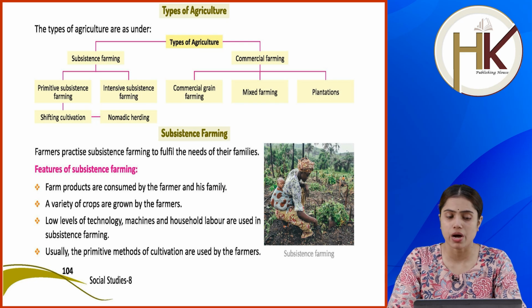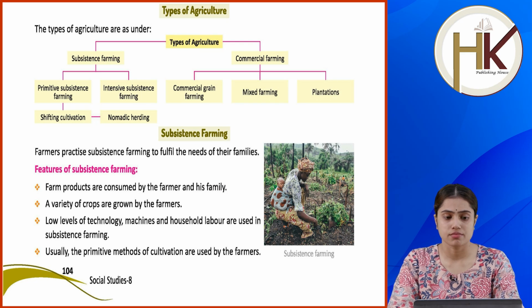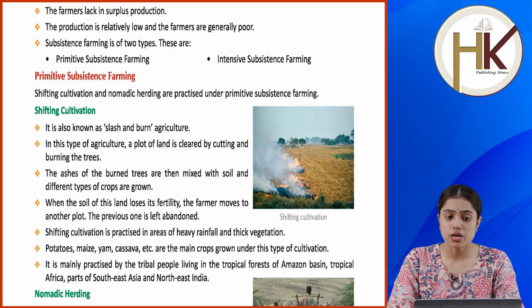Features of subsistence farming. Farm products are consumed by the farmer and his family. A variety of crops are grown by the farmers. Low levels of technology, machines and household labor are used in subsistence farming. Usually the primitive methods of cultivation are used by the farmers. The farmers lack surplus production. The production is relatively low and the farmers are generally poor. Subsistence farming is of two types. These are primitive subsistence farming and intensive subsistence farming.